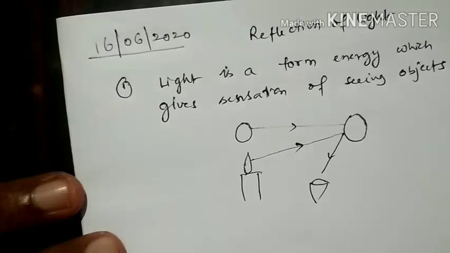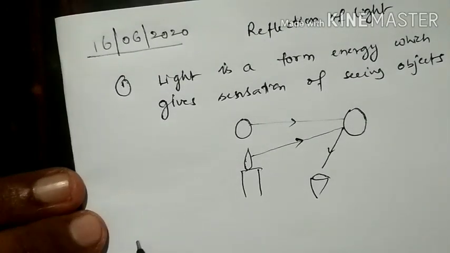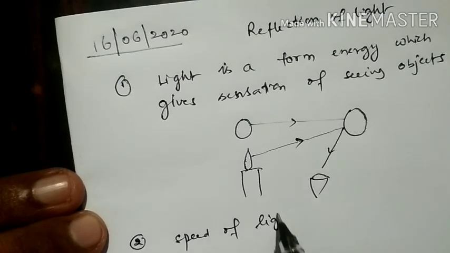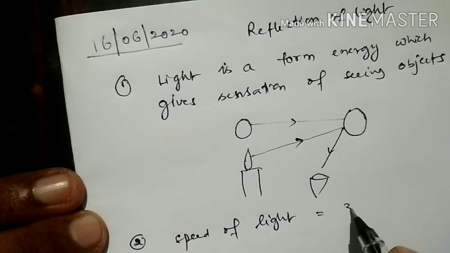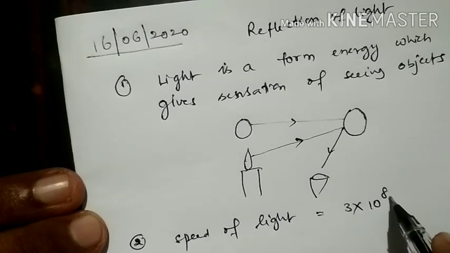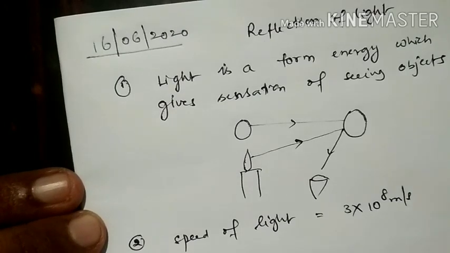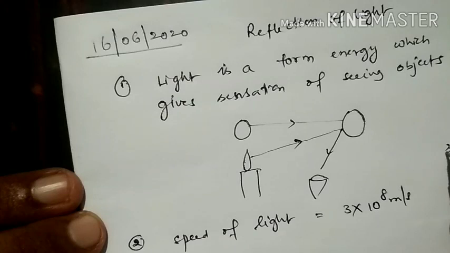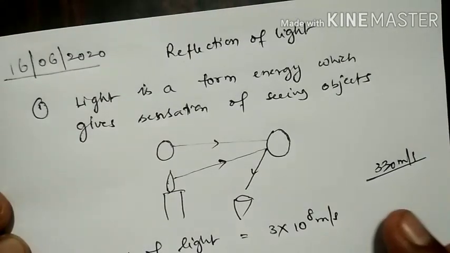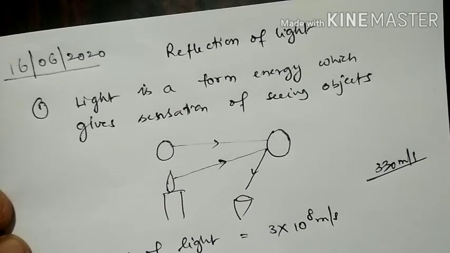So the speed of light, normally speed of light is 3 into 10 to the power of 8 meters per second. In your 9th class you have learnt about the speed of sound. Speed of sound is around 330 meters per second. With respect to speed of sound, speed of light is very large.